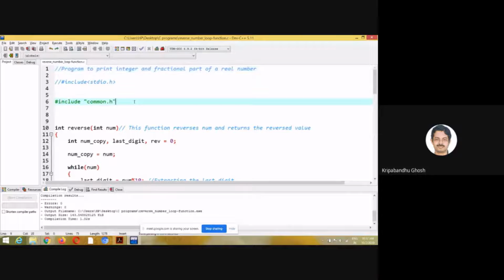Someone asked me a very good question in the last class, and I'm thankful to him that he asked this question. He asked me whether it is possible to import something in C. The answer is yes, depending on what you want to import.